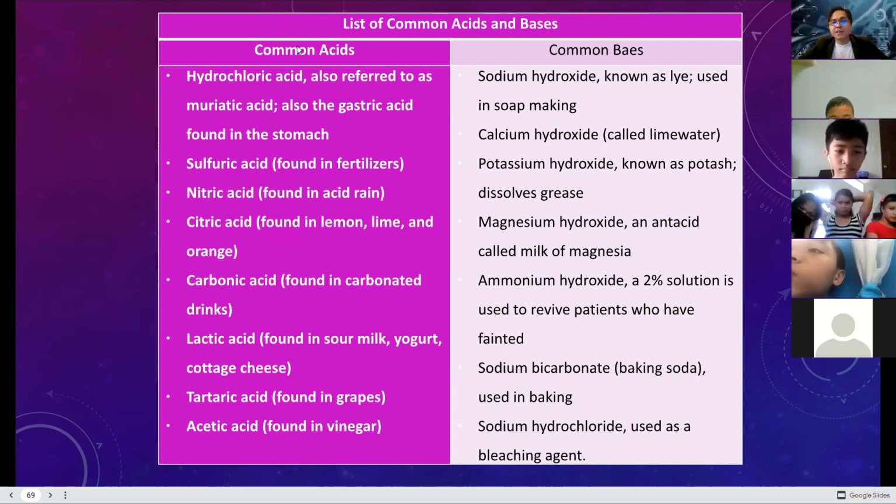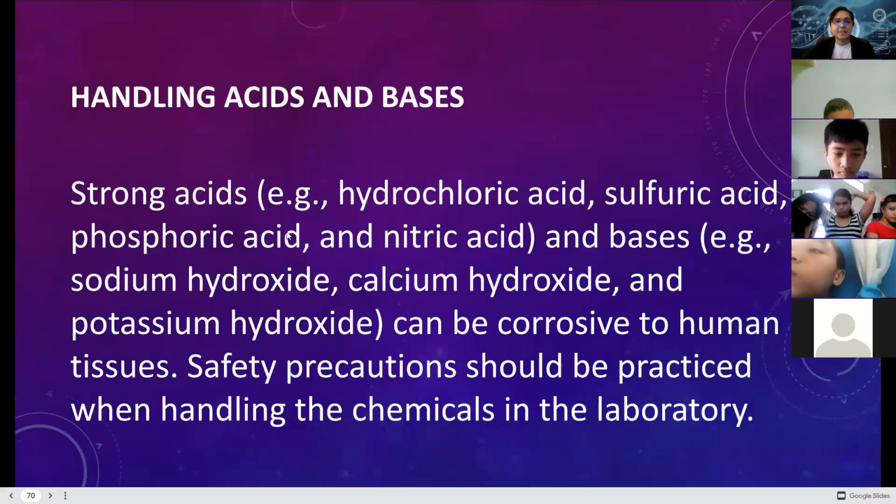Handling acids and bases. In handling acids and bases, you need to have an extra idea on handling them. Do not handle them by yourselves, or else you might have an accident. Strong acids like hydrochloric, sulfuric, phosphoric, and nitric acid, and bases like sodium hydroxide, calcium hydroxide, and potassium hydroxide can be corrosive to human tissues.